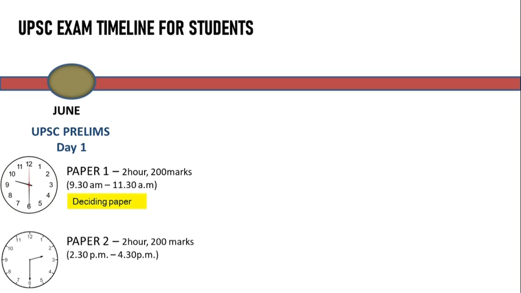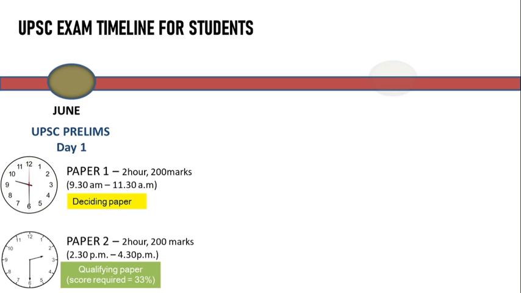However, students have to appear for paper 2 in the afternoon session, and this paper is a qualifying paper in which students have to score a minimum of 33% marks. This paper tests mental ability, logical reasoning and communication skill of students. The result of UPSC prelim is usually declared in the month of August.